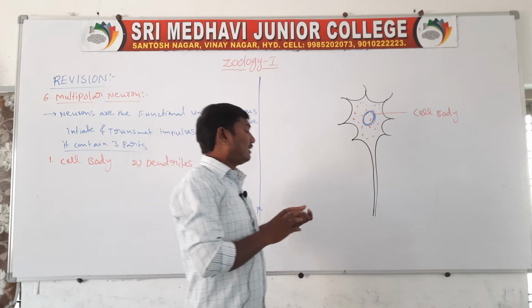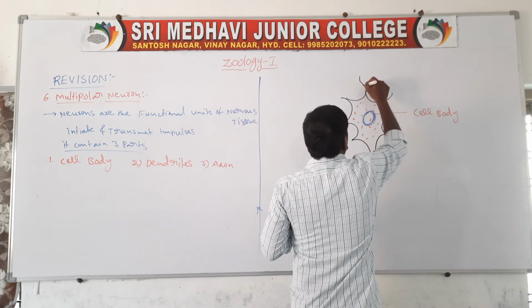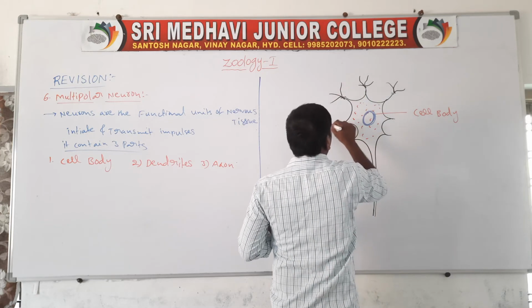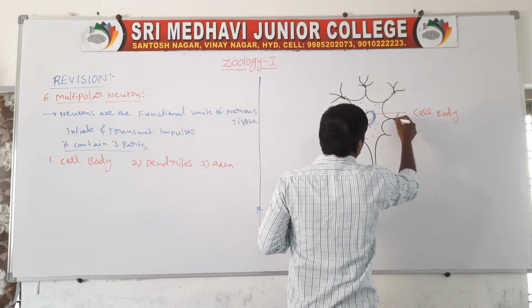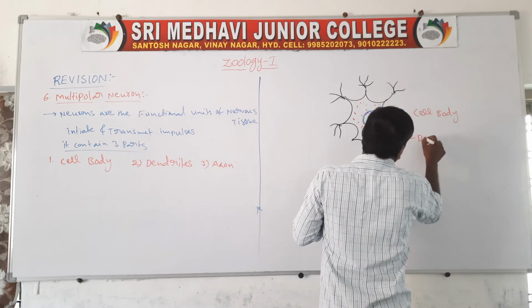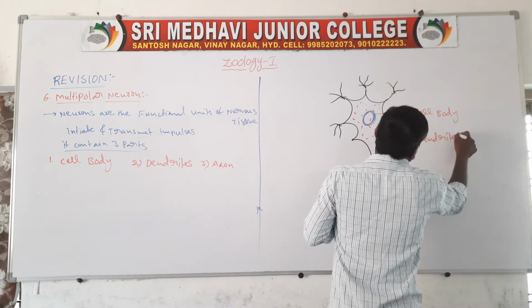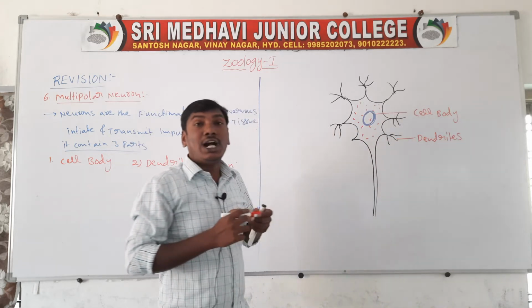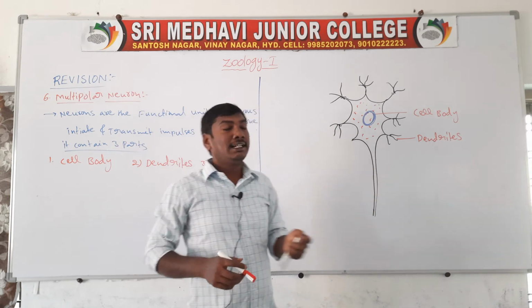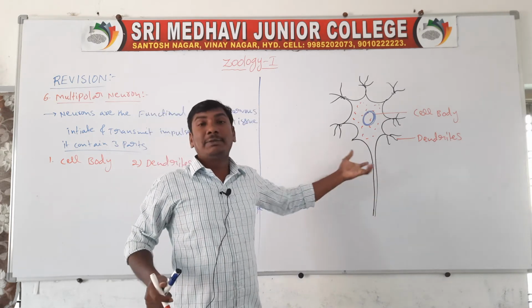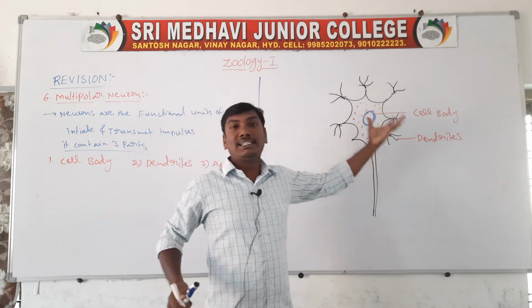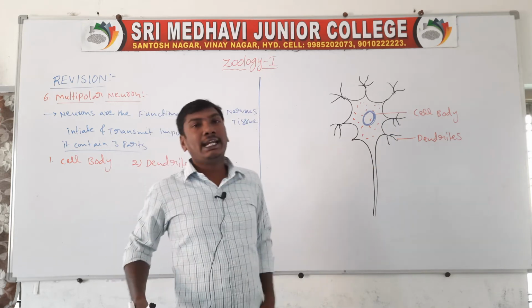Second, dendrites. Dendrites are short branched processes. They transmit the electrical impulse towards the cell body.